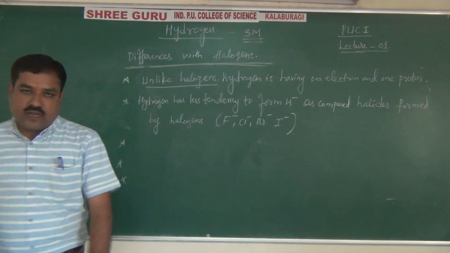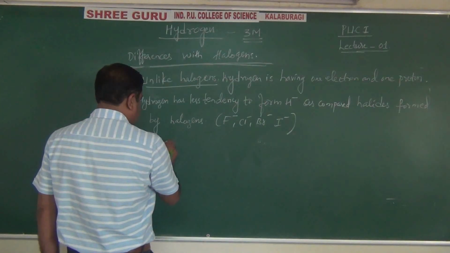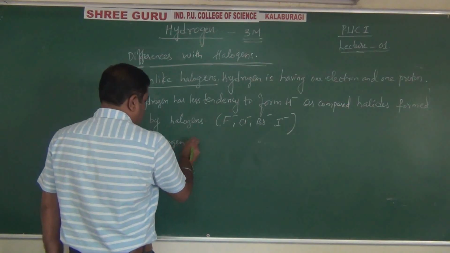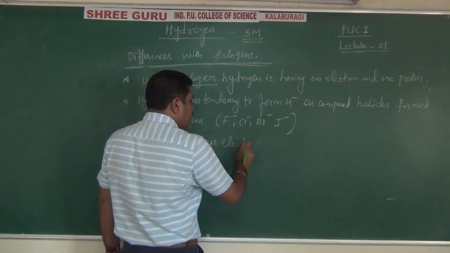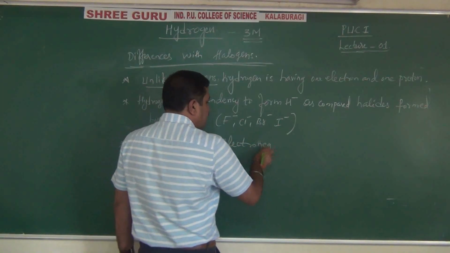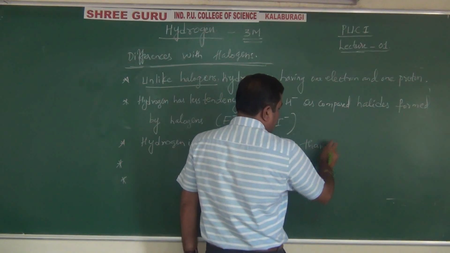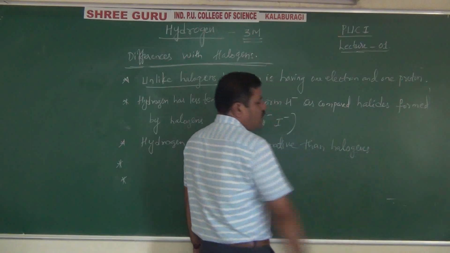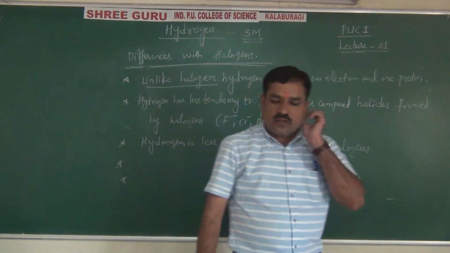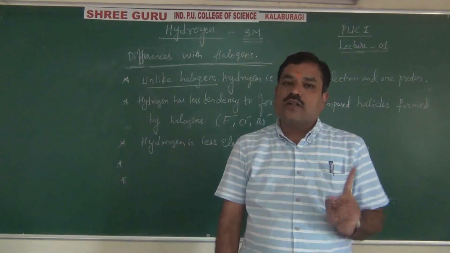And next, hydrogen is less electronegative than halogens. You know that in the whole periodic table, halogens are the most electronegative elements.